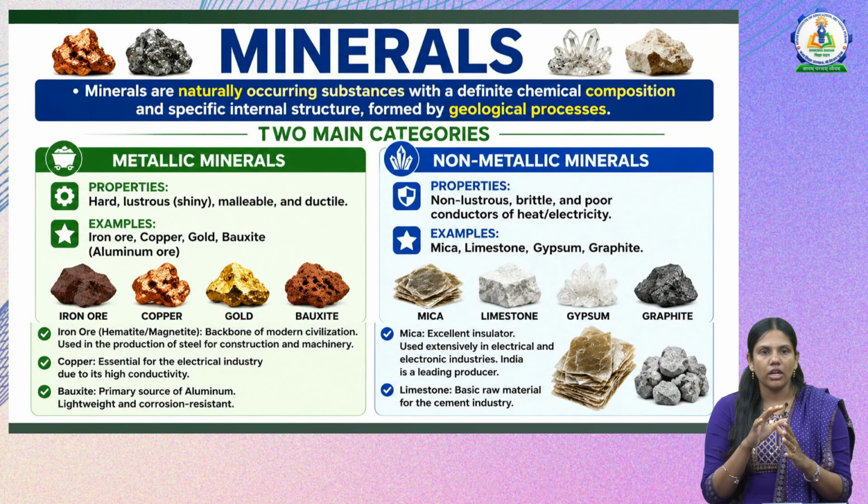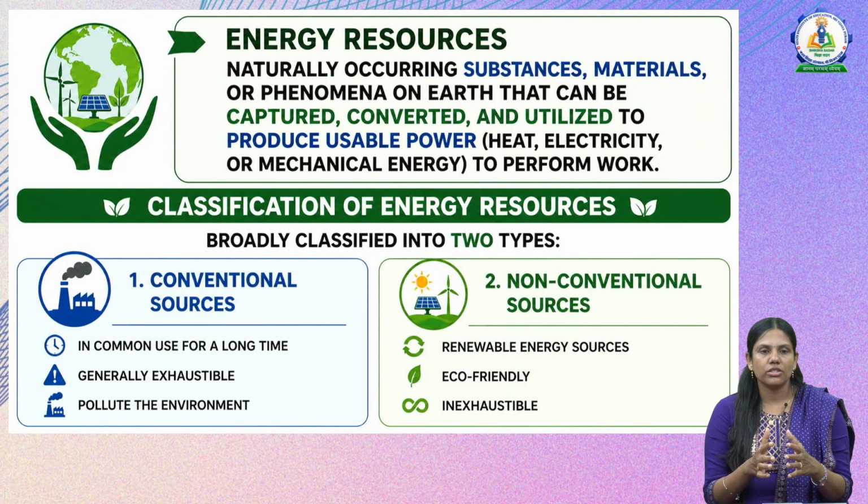and minerals are naturally occurring substances that have a specific chemical composition and internal structure, and these are formed by different geological processes, and they are categorized as metallic and non-metallic minerals. Next, we have energy resources. Naturally occurring substances or materials on the earth that can be converted and utilized to produce energy or power to perform any work are called energy resources.